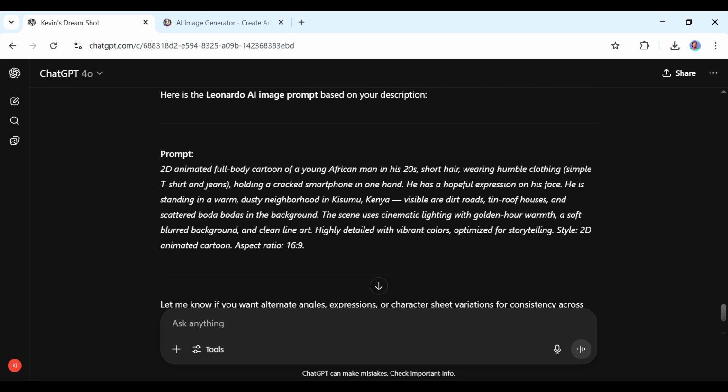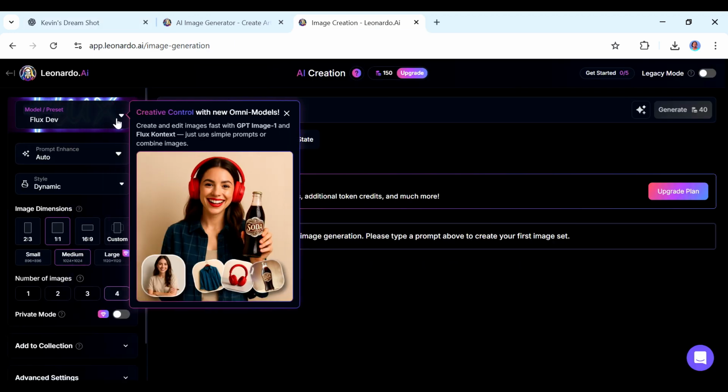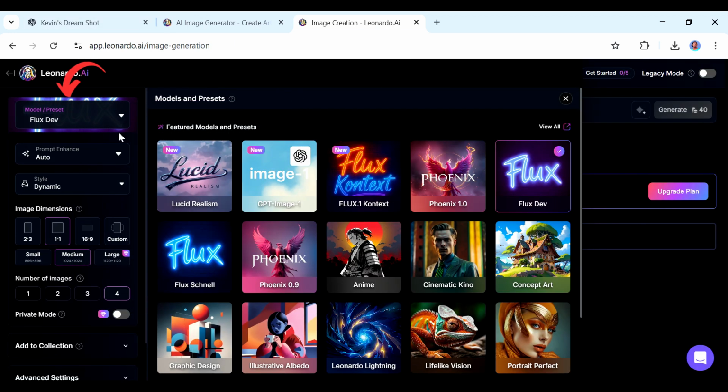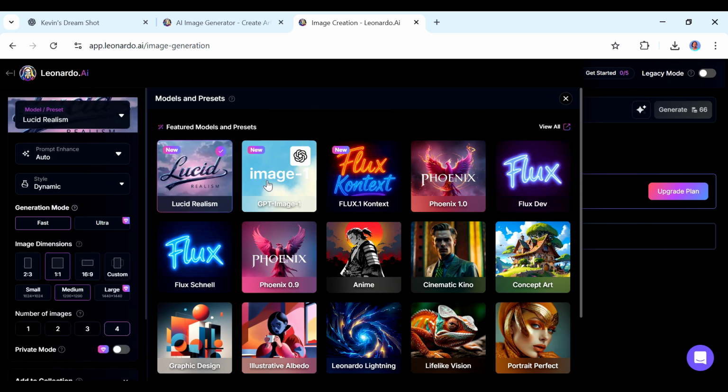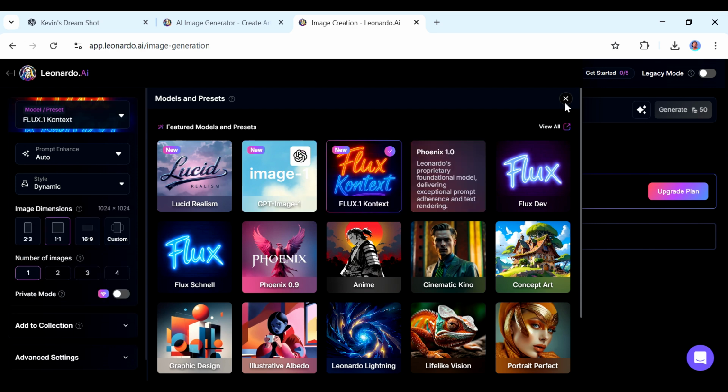Okay, so now we are ready to go back to Leonardo. The first thing that we're going to do is to select a preset. Where it says model preset here, we're going to select a preset. And here's a pro tip for you. If you're on the free version, which is what we're using to create this video, you want to ensure that you don't use the newer models, because the newer models are going to consume more credits, and we don't want to burn through our credits.